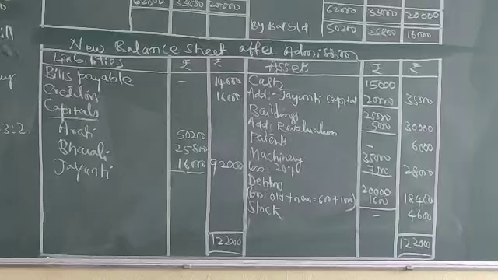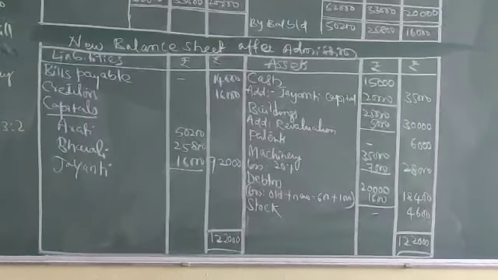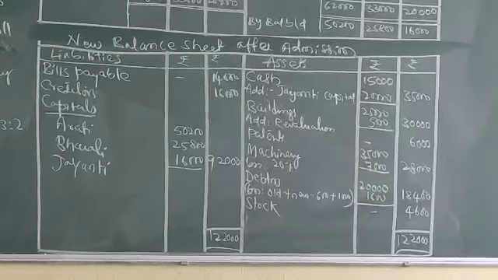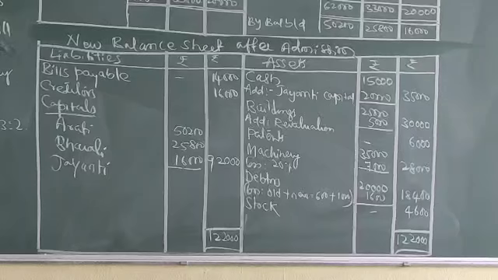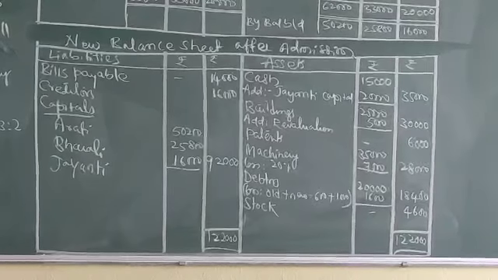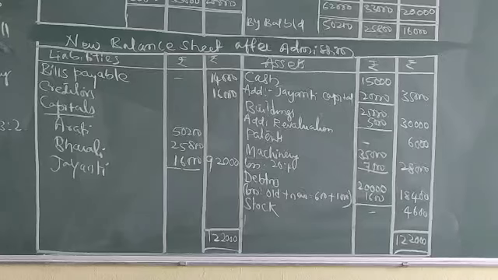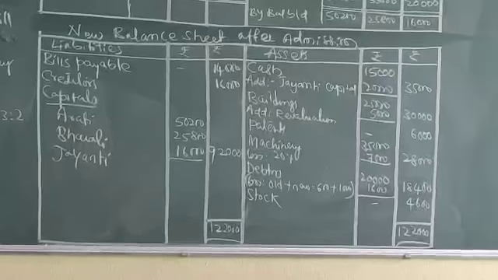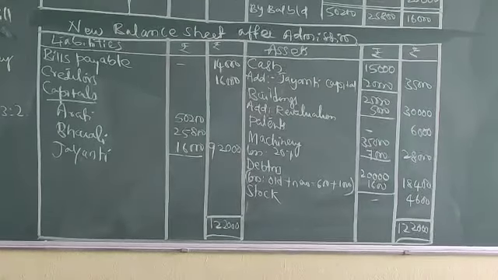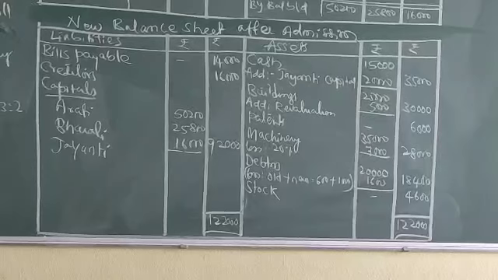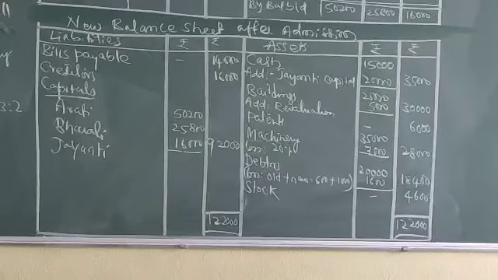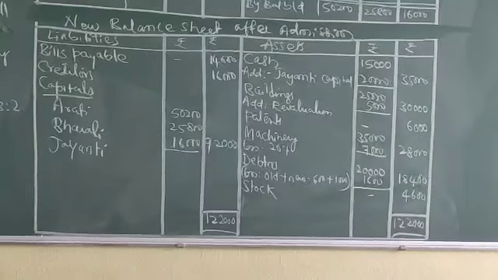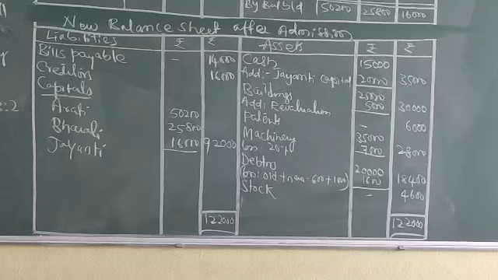Patents, no adjustments, directly 6,000 in the outer column. Machinery 35,000 is there, less 20% depreciation, that is 35,000 into 20 by 100, that is 7,000. 35,000 minus 7,000, that is 28,000 in the outer column. Debtors, old 600 plus new 1,000. So debtors 20,000 minus old and new PDD 1,600, 18,400. Stock no adjustment 4,600. Total both the columns 1,22,000, 1,22,000.